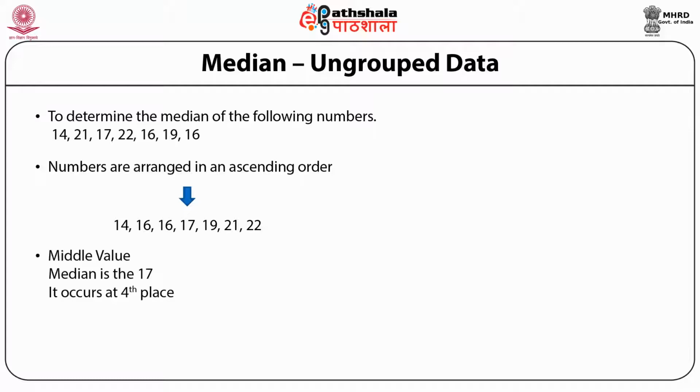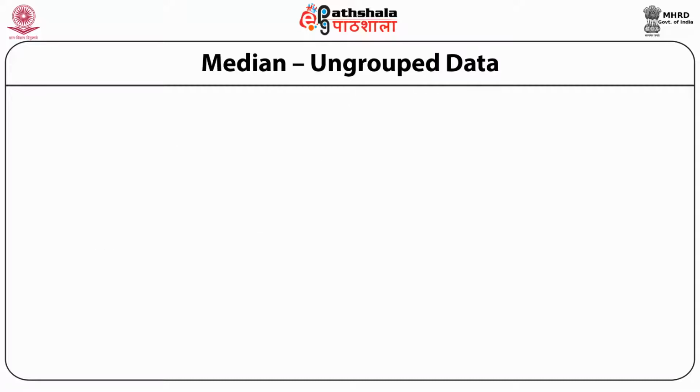It is 17. So median value is 17. It occurs at fourth place. Now let's look at another example. Here the number of observations are 8. That is, it is an even number.